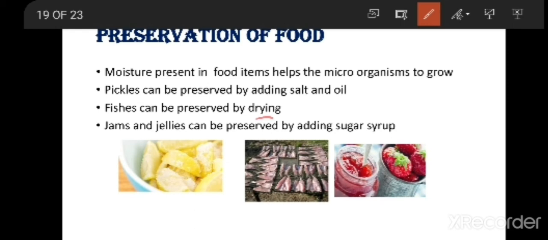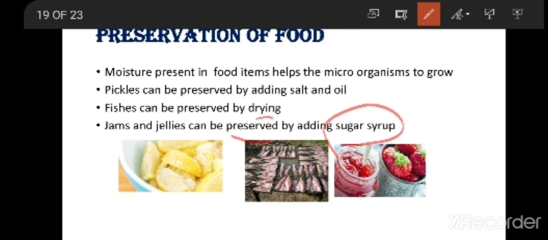And jams and jellies, if you observe, like Kissan jam, they last for a very long period of time. How? They can be preserved by adding sugar syrup. If you add sugar syrup to jams and jellies, they will be preserved for a very long period of time. So these are some preservation techniques.